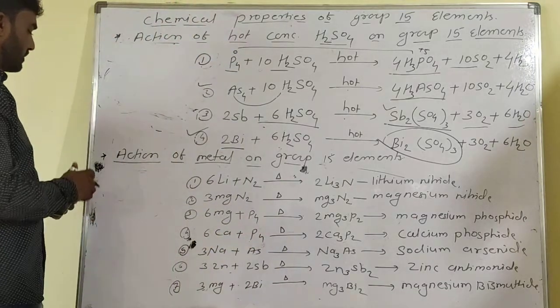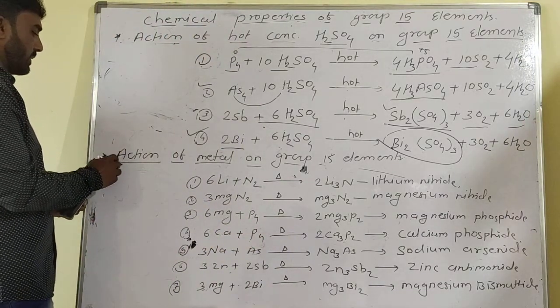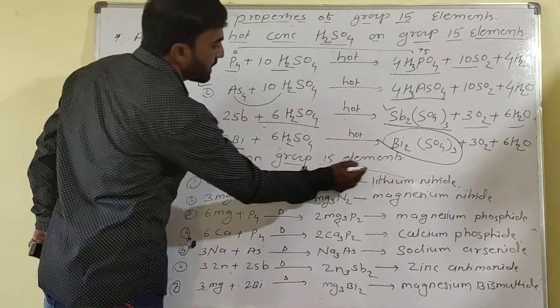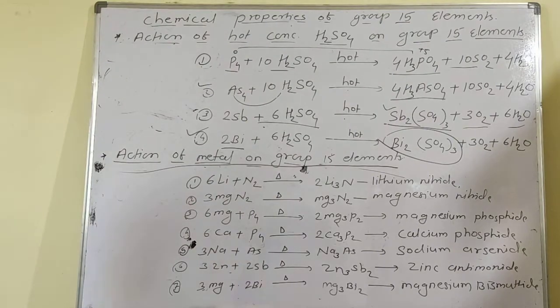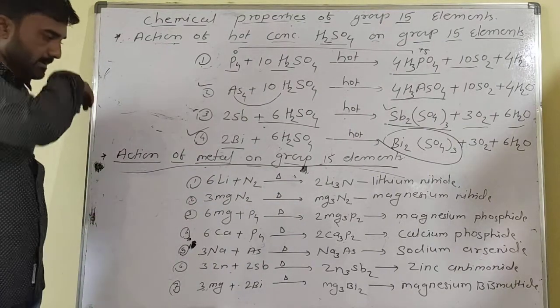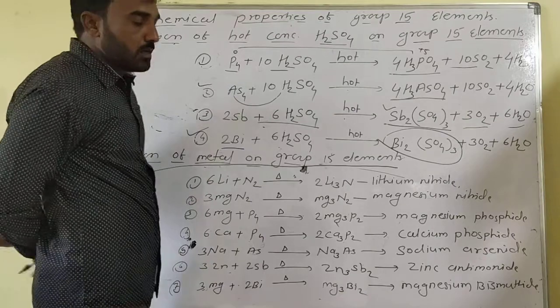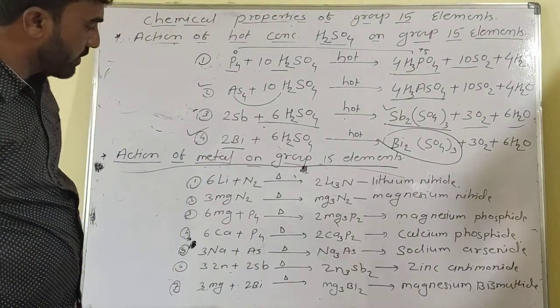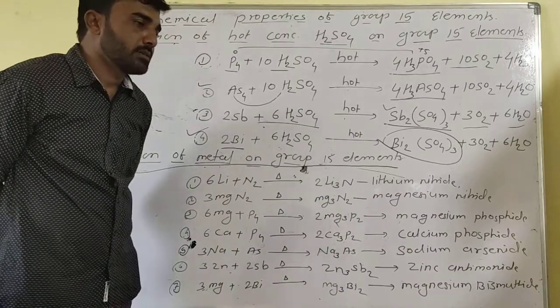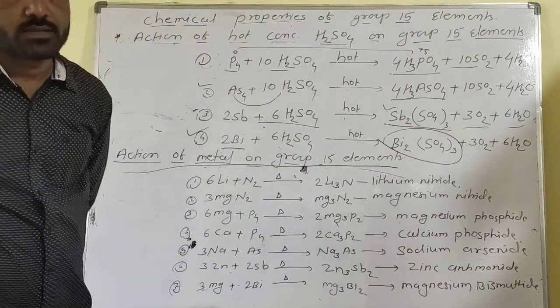Another chemical property is the action of metals on group 15 elements. First, lithium. These are metals of the s block elements. Lithium has atomic number 3 and oxidation state +1. Lithium is an electropositive metal on the left-hand side of the periodic table, in the s block, group 1.